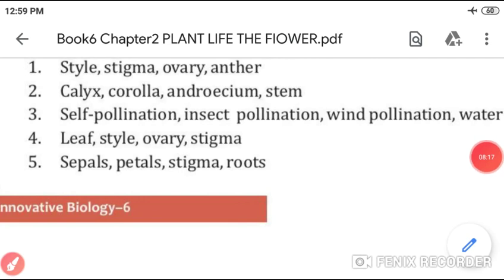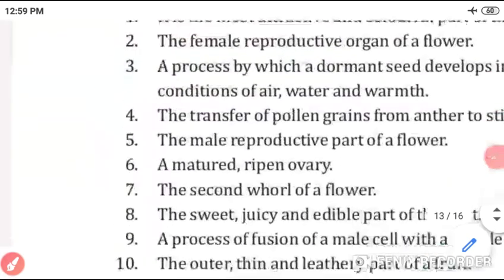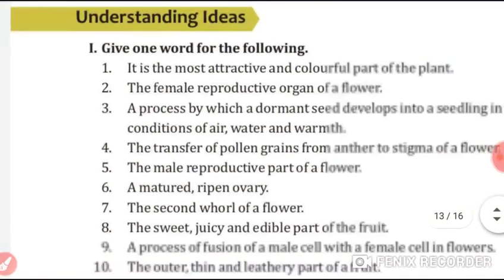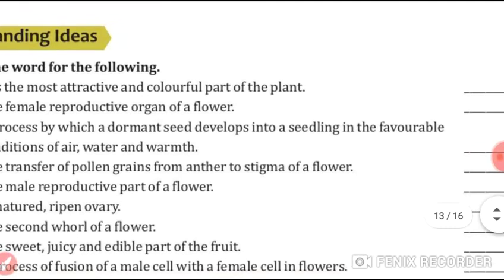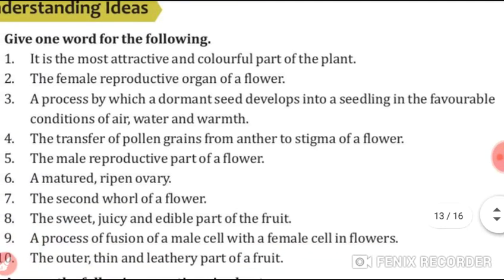Now students, come to give one word. First, it is the most attractive and colorful part of the plant. Students, write its answer, petals, P-E-T-A-L-S. Second, the female reproductive organ of the flower, gynoecium, G-Y-N-O-E-C-I-U-M.